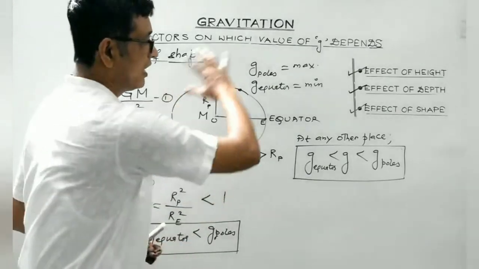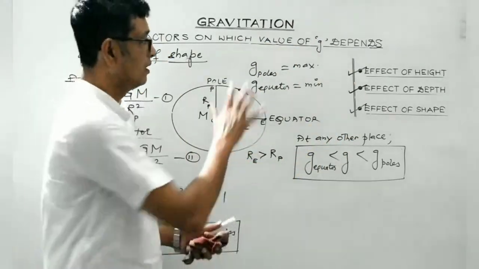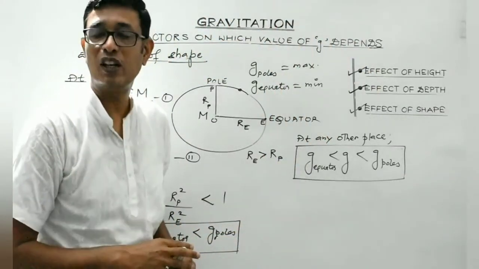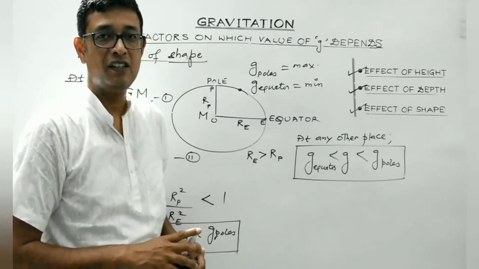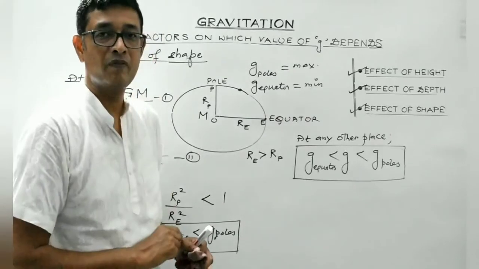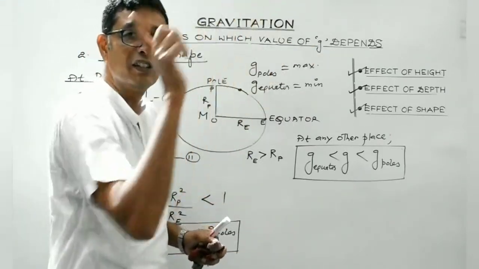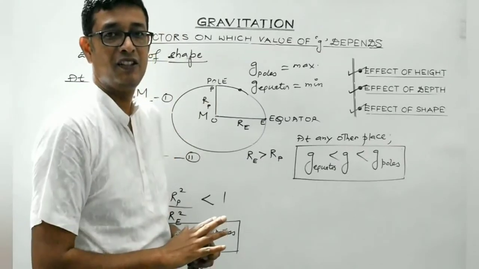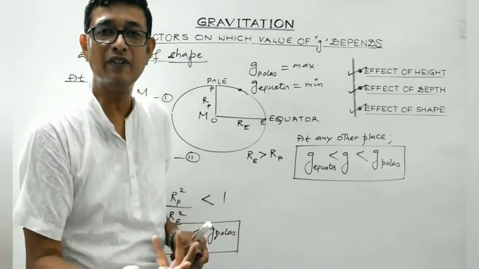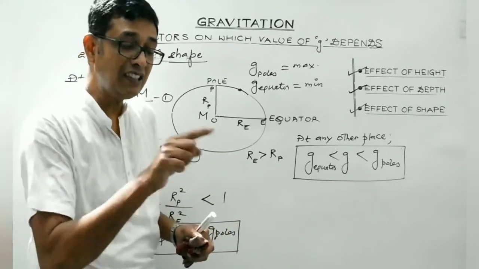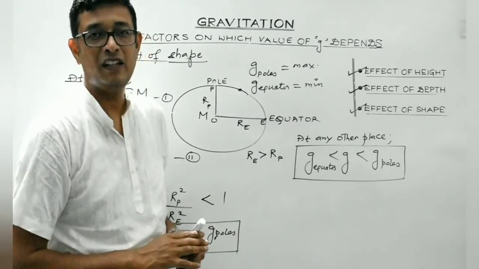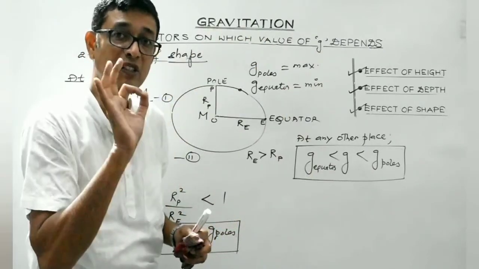So students, let me recap all these three. The value of small g depends on height, it depends on depth, as well as on the shape of the earth. At a point on the earth's surface, the value of acceleration due to gravity is maximum. With the increase in height, the value of small g decreases. With the increase in depth below the earth's surface, again the value of acceleration due to gravity decreases. At the center of the earth, the value of acceleration due to gravity is 0. And at any point on the surface, the value of small g is maximum.